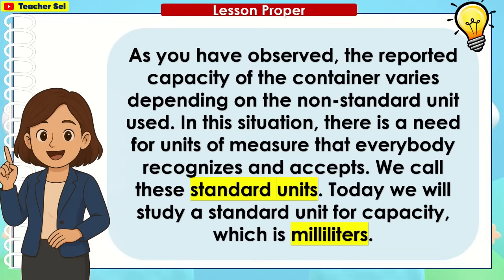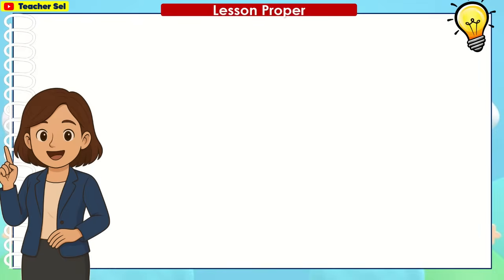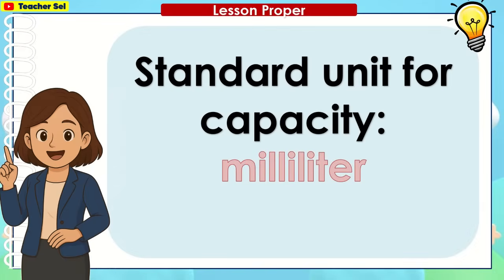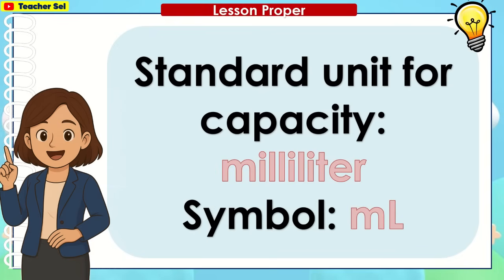In this situation, there is a need for units of measure that everybody recognizes and accepts. We call these standard units. Today, we will study a standard unit for capacity, which is milliliters. Standard unit for capacity, milliliter. Symbol is ml.